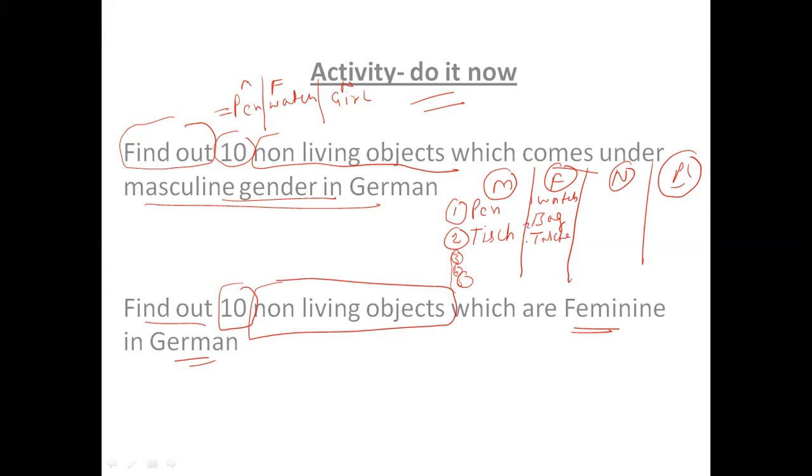You have to research on internet and find out other 8 words, any 8 words which are feminine. Right? So just post your answers in the chat box, and then I'll check your answers, and I'll tell you whether you have written correct or not.